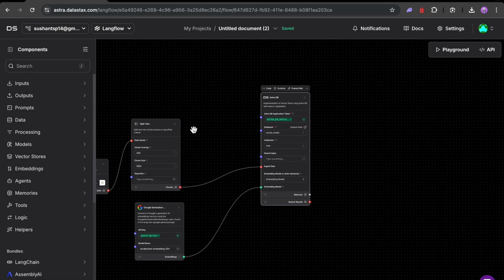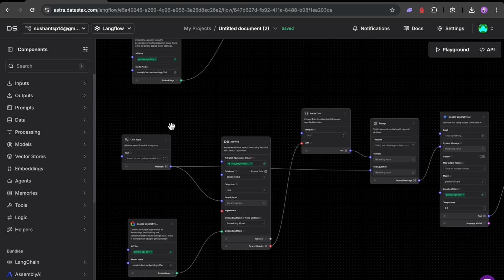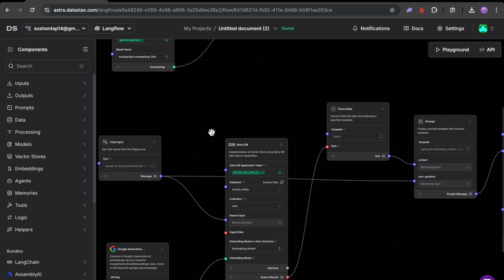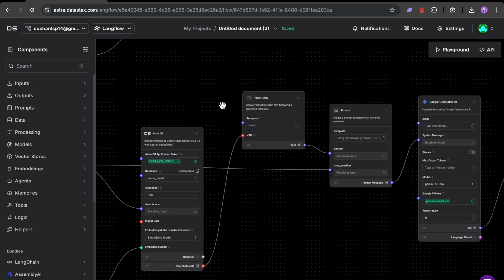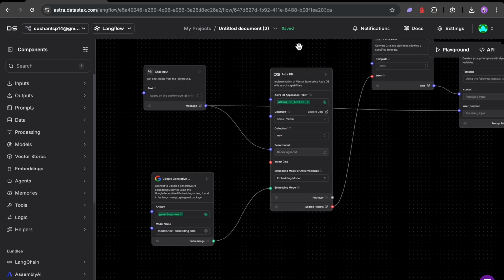Now comes the second part. Second part, chat input processing. The chat input is processed in two steps. Prompt input. The input is sent to the prompt search query. The input is also sent to the search functionality of AstraDB.